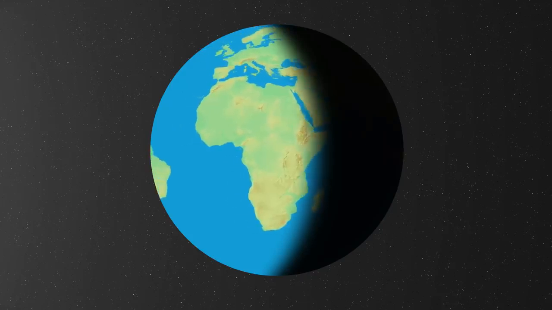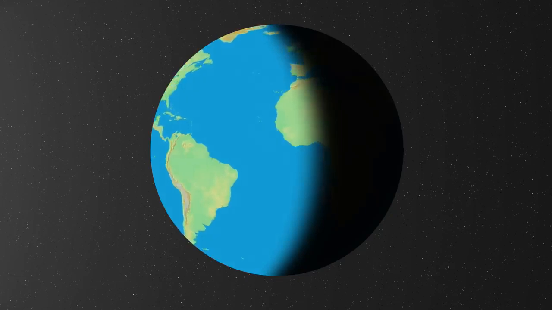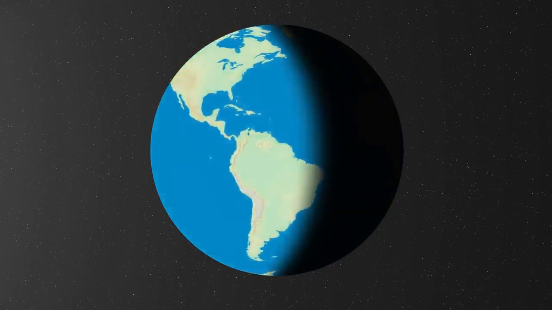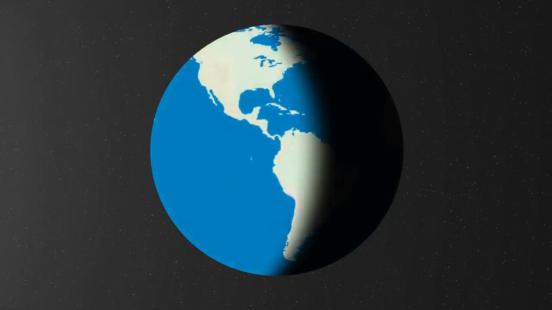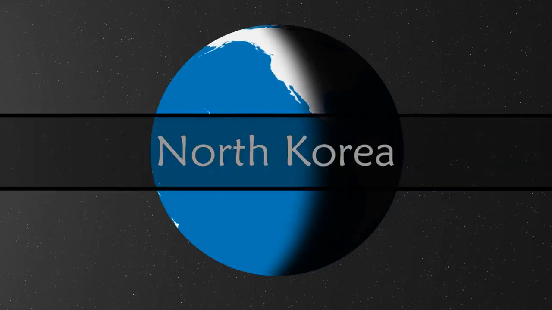It's one of the most closed and isolated countries in the world, ruled with an iron fist for 70 years by the Kim dynasty. This country is also a thorn in the side of the largest military power in the world, the United States. Let's trace on a map the evolution of North Korea ever since its creation.